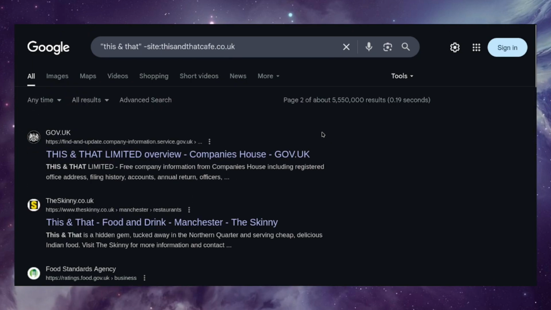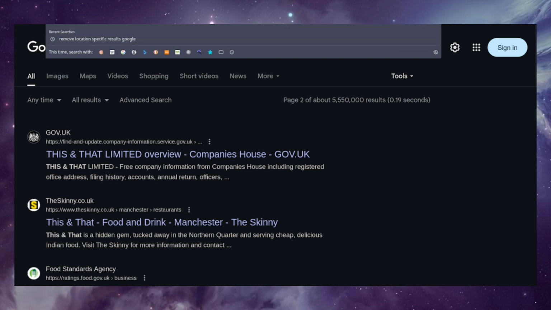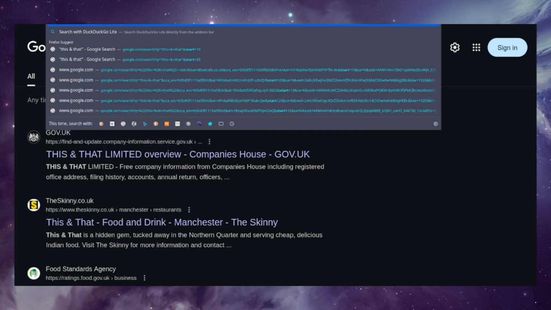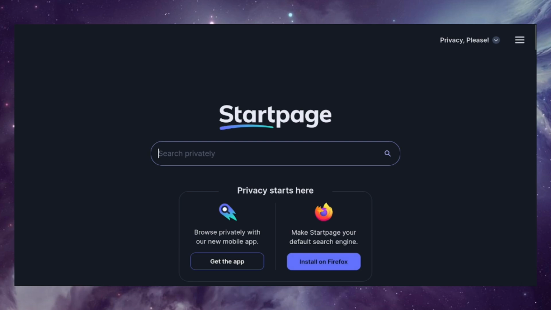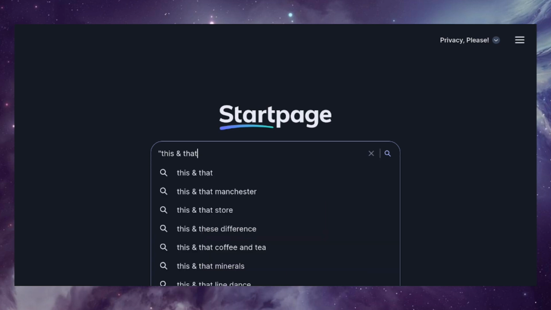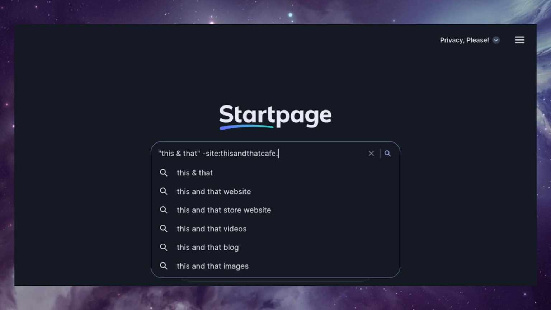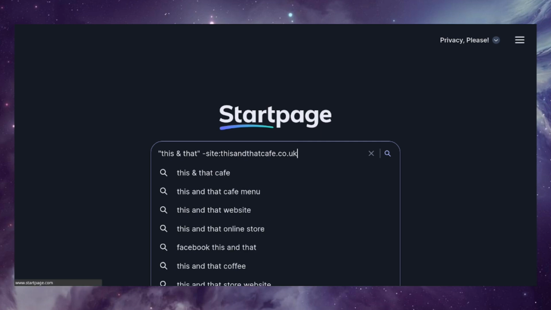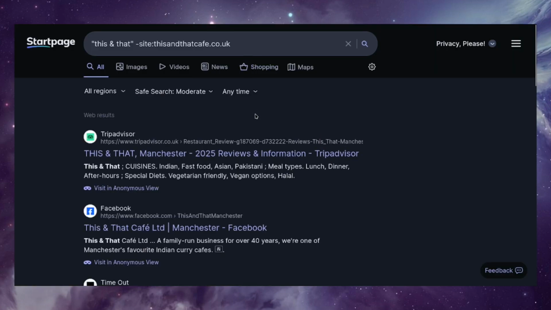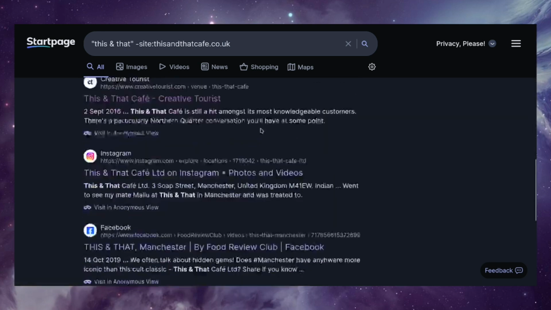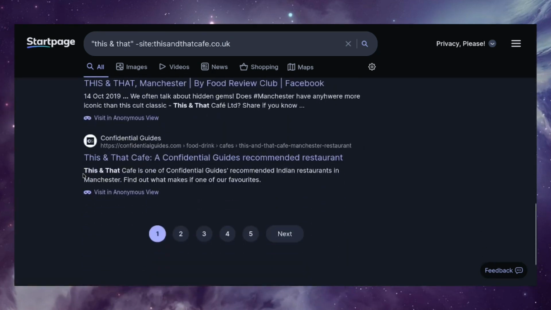If I wanted to get results that weren't personalized to Manchester, I could go to startpage.com. This searches Google, but through a proxy, which means that Google don't know that I'm in Manchester. So let's see, if I put here This and That, I'll do the same thing, minus site, thisandthatcafe.co.uk. When I search on Startpage, I get the same results for the first page, because I suppose This and That is probably the most famous This and That in the world.